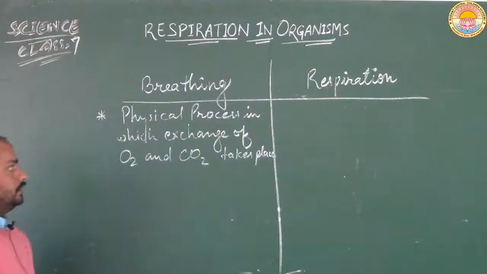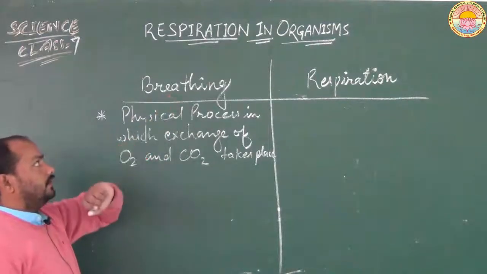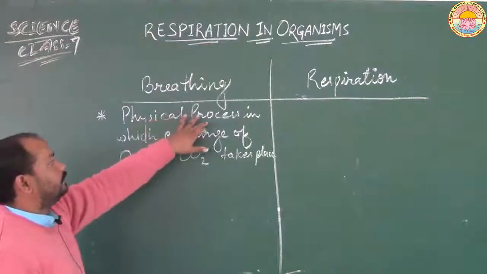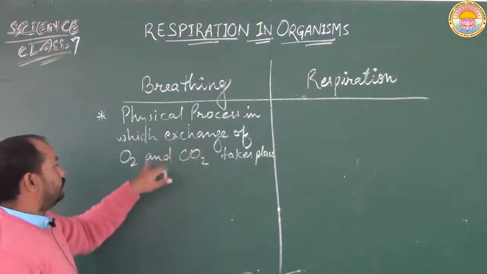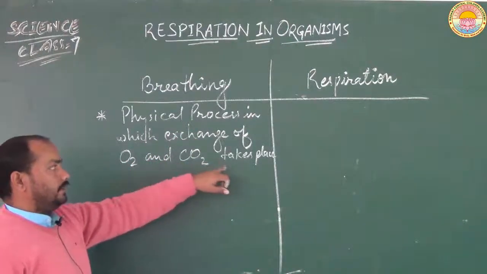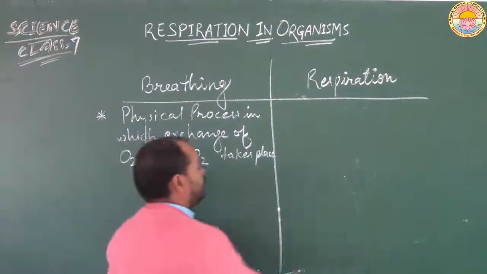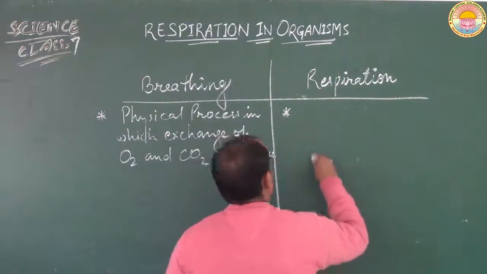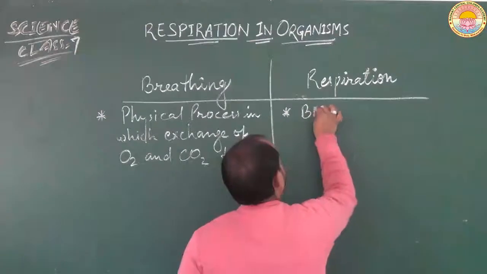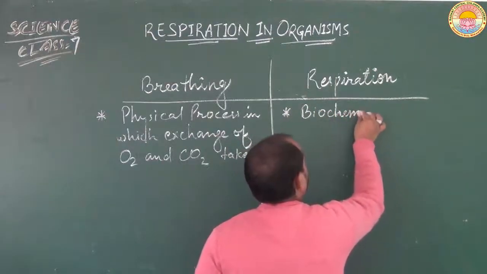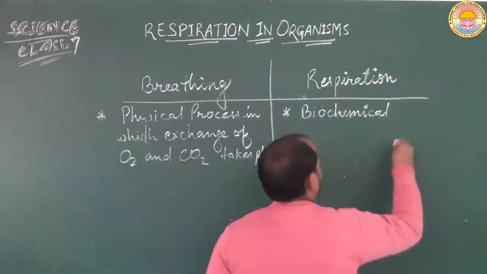So we can define breathing as a physical process in which exchange of oxygen and carbon dioxide takes place. This is breathing. Whereas respiration is a biochemical process.